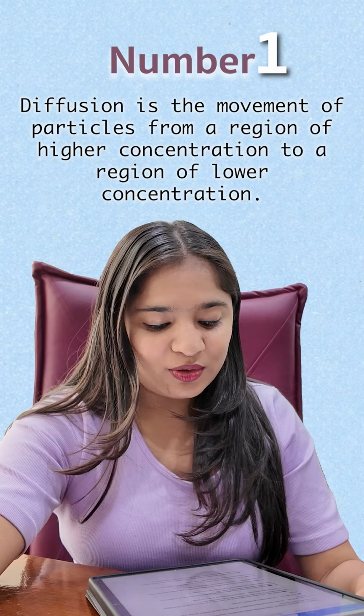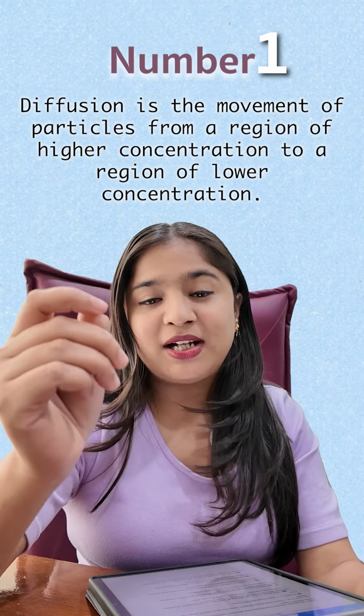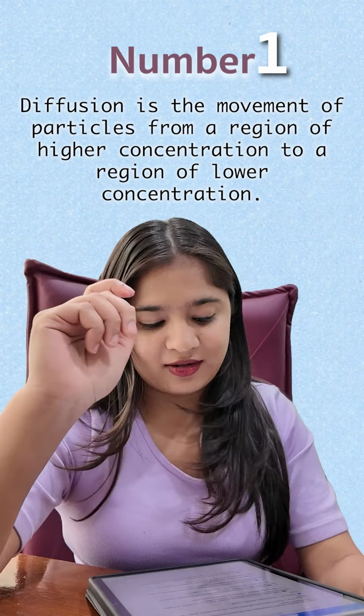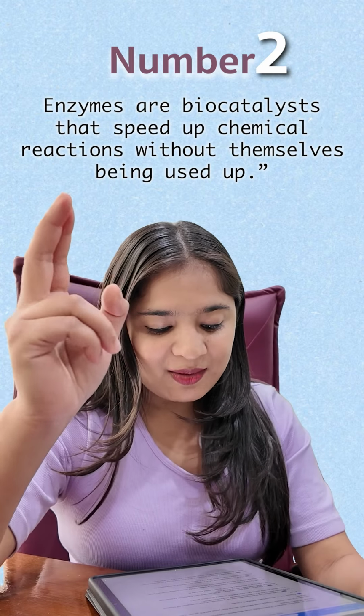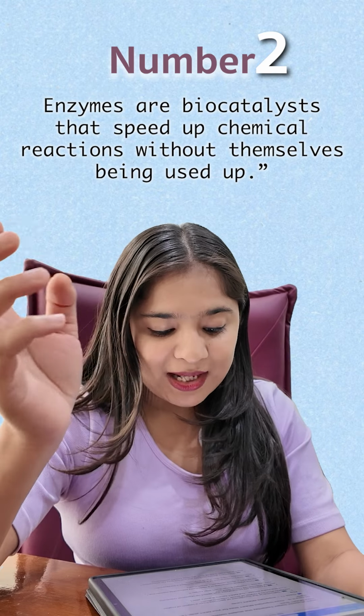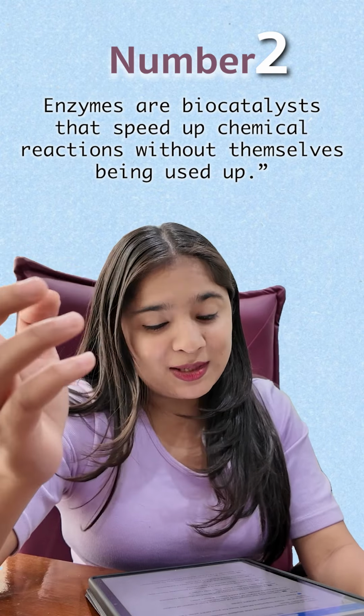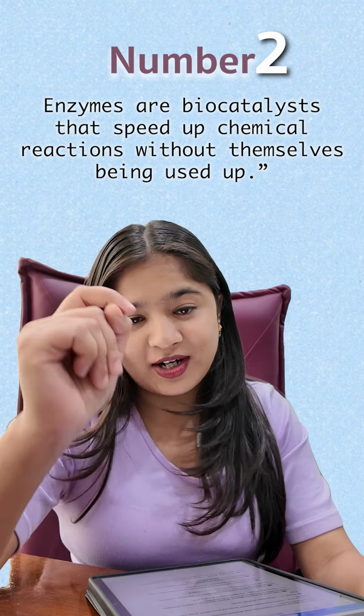Number 1. Diffusion is the movement of particles from a region of higher concentration to a region of lower concentration. This particular line is very simple, but in NEET they twist it every year. Number 2. Enzymes are biocatalysts that speed up chemical reactions without themselves being used up. They ask multiple PYQs on this one line, don't ever forget this.